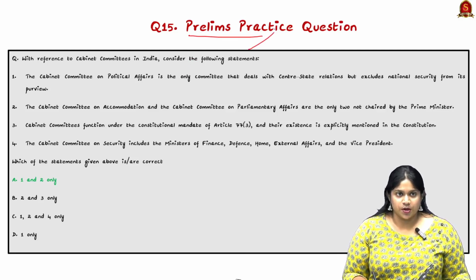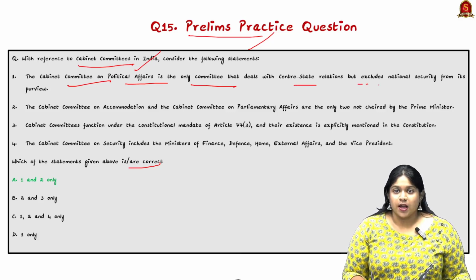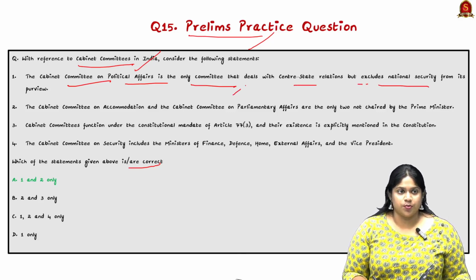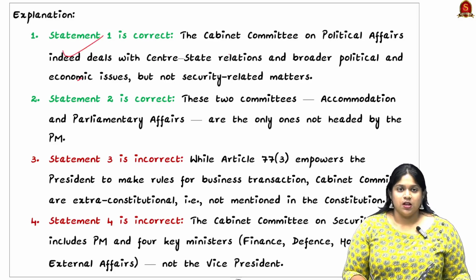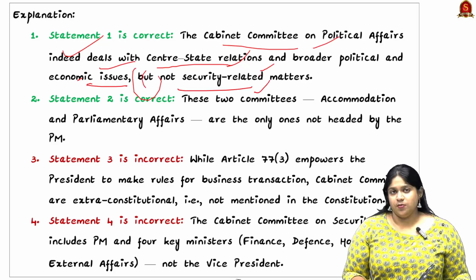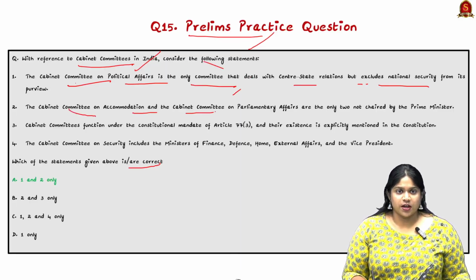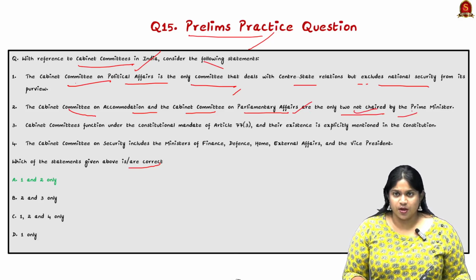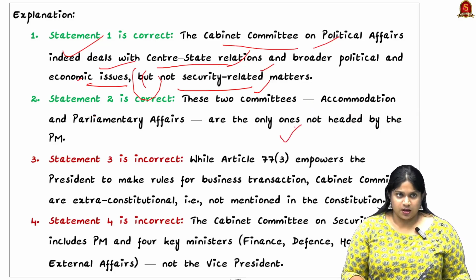provisions. Now looking into the prelims practice question, with reference to cabinet committees in India, which of the statements are right? So here, the Cabinet Committee on Political Affairs is the only committee that deals with center-state relations but excludes national security from its purview. So here the statement is right. The Cabinet Committee on Political Affairs indeed deals with center-state relations and broader political and economic issues, but not security-related matters. The Cabinet Committee on Accommodation and the Cabinet Committee on Parliamentary Affairs are the only two which are not chaired by the Prime Minister, and it is correct.